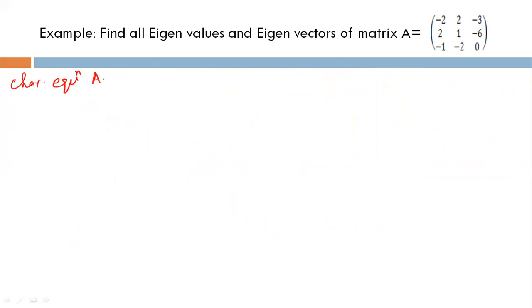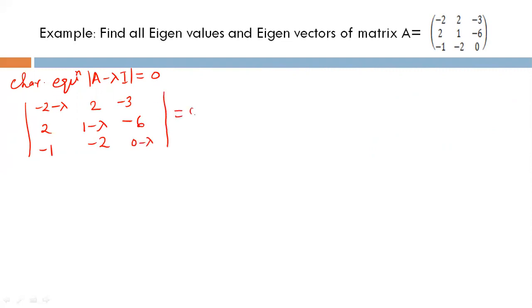The characteristic equation is determinant of A minus lambda I equal to 0. So the determinant |-2 minus lambda, 2, -3; 2, 1 minus lambda, -6; -1, -2, 0 minus lambda| equal to 0.